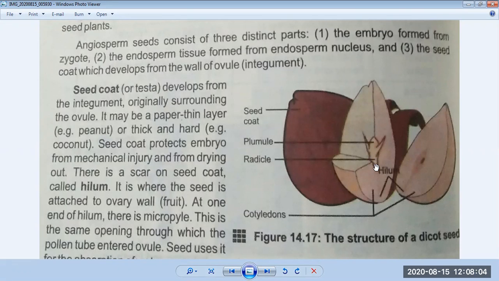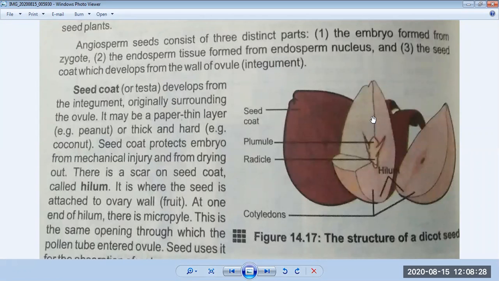This part is called the radicle. The radicle is showing the root, and this is showing the plumule. The plumule will grow upward and the radicle will grow downward. Is it clear? So what is a plumule? A radicle is a root, and a plumule is an early shoot. The early stem of a plant is called a shoot. So the plumule is an early shoot.